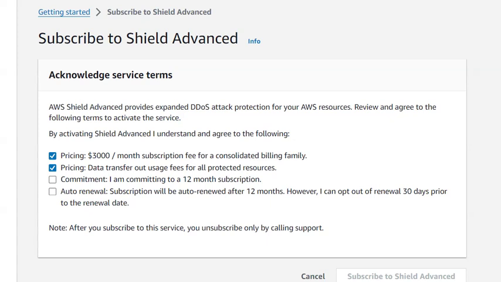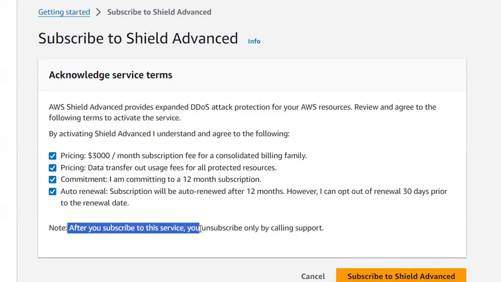For all the resources that are protected, whatever data transfer out usage there is, you will be charged. And I have already told you, you need a commitment of 12 months subscription. And auto renewal, if you want, you can enable it. I think it's mandatory. If you enable it, then only it will proceed. So I can opt out of renewal 30 days prior to renewal.